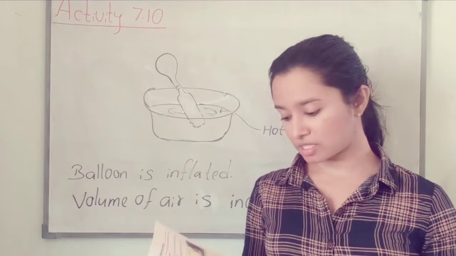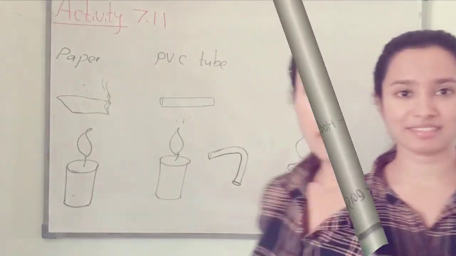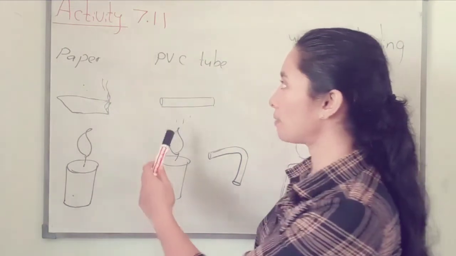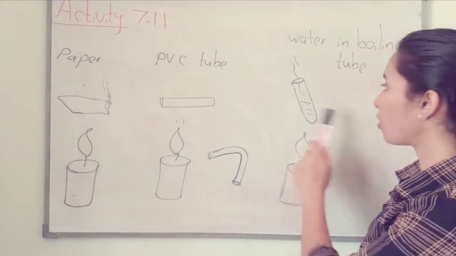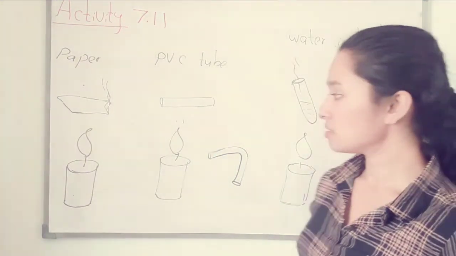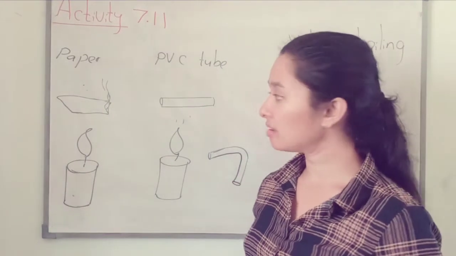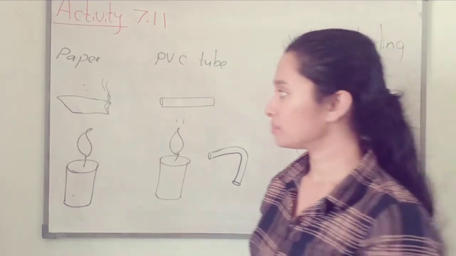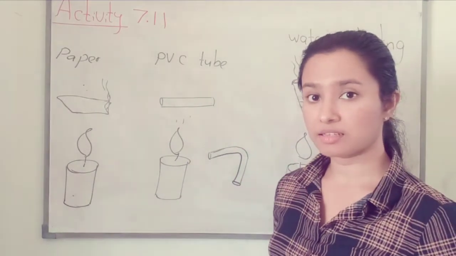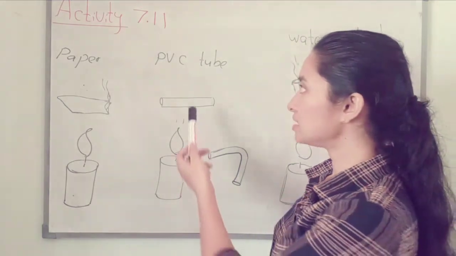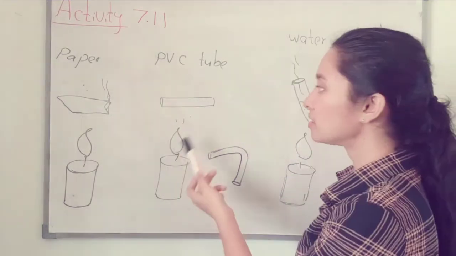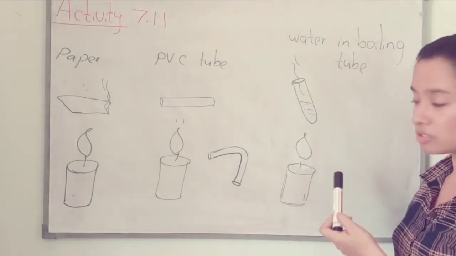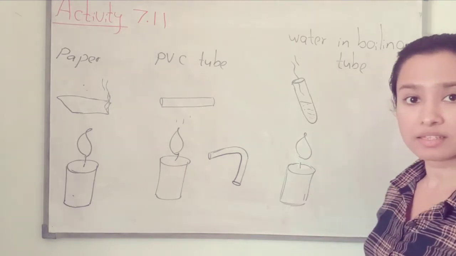Now let's discuss activity 7.11. In activity 7.11, we need a candle, a piece of paper, a PVC tube and a boiling tube with water. So you have to light the candle and take the paper near the candle. Then what can you see? See what will happen. Then take the PVC tube and heat it. Then put some water into the boiling tube and heat it. So what are the things you can see?